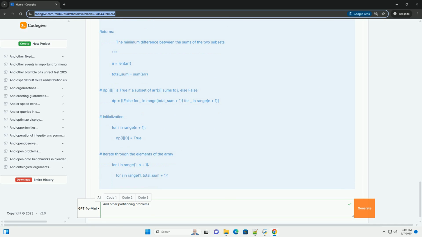Optimization techniques for partitioning problems. Dynamic programming: as demonstrated in the examples, DP is often effective for solving subset sum and related problems, providing optimal solutions in polynomial time. Greedy algorithms: while not guaranteed to find the optimal solution for all partitioning problems, greedy algorithms can be useful for finding approximate solutions quickly. For instance, a greedy algorithm for the minimum difference subset sum problem might repeatedly add the largest element to the subset with the smaller sum until all elements are assigned.